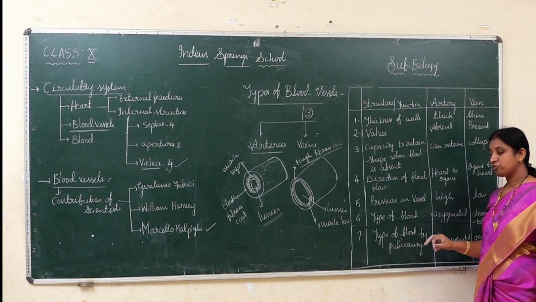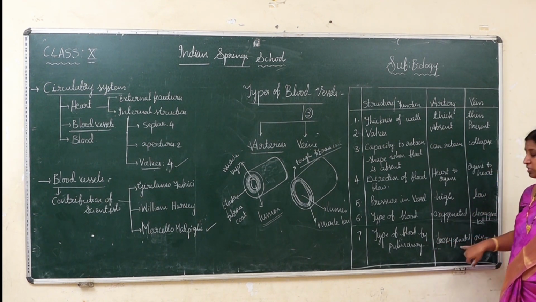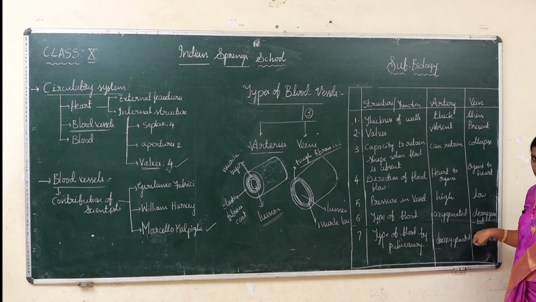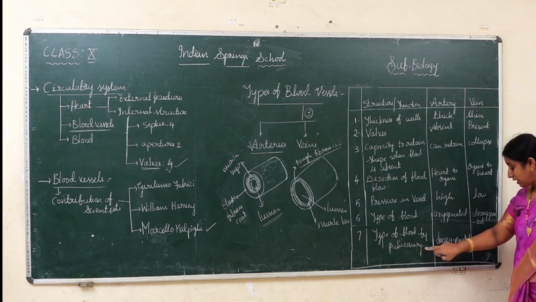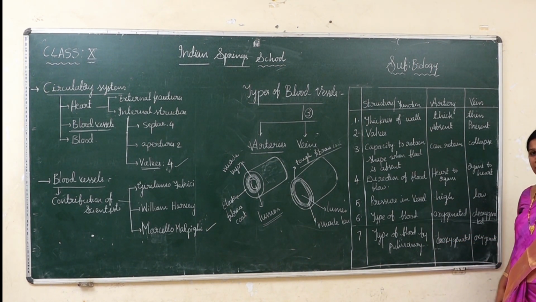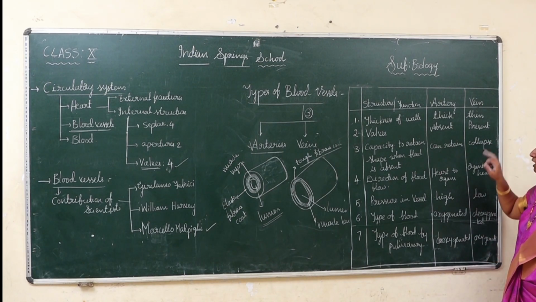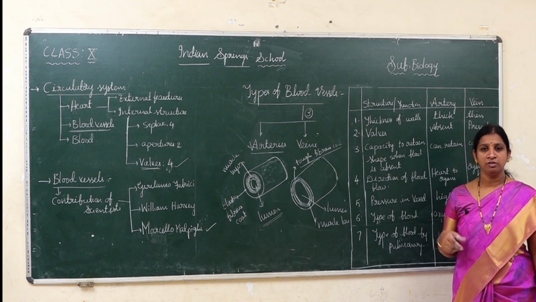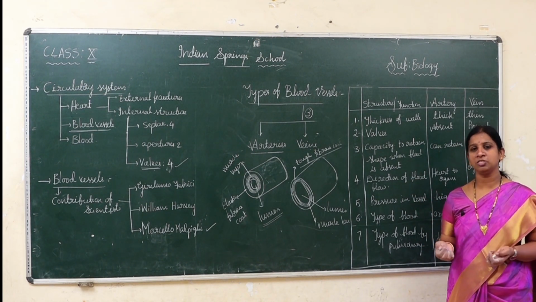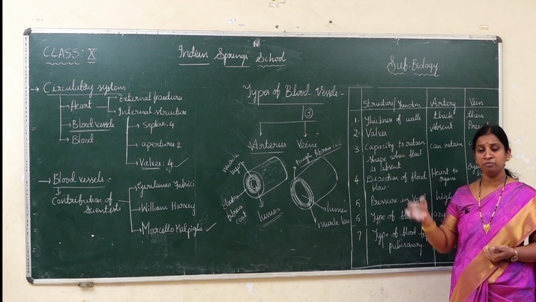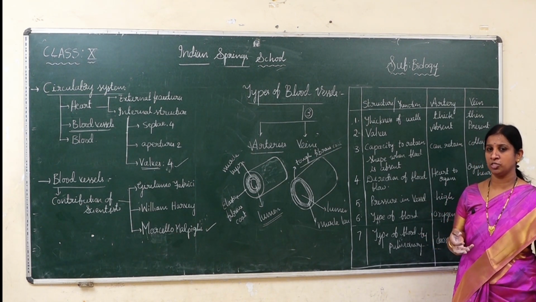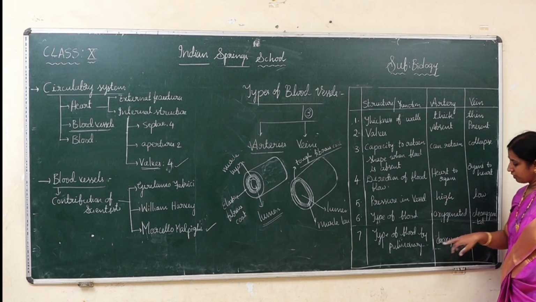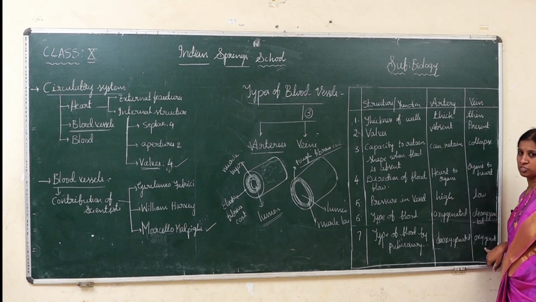All veins carry deoxygenated blood, whereas the pulmonary vein brings blood from the lungs after oxygenation, so it carries oxygenated blood.